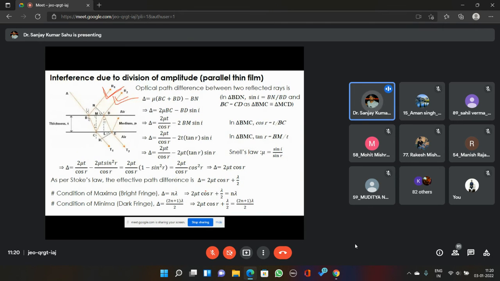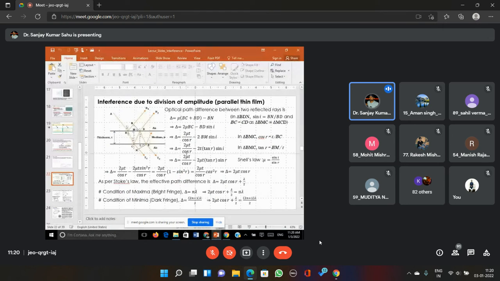Okay, so here we are just finding out the path difference or the phase difference between the two reflected components of light, first reflected and second reflected component of light. Okay, so it was all about today's class. Next class we'll be discussing this parallel thin film and Newton's ring, and we'll finish Newton's ring in the next class. Any doubt till now?